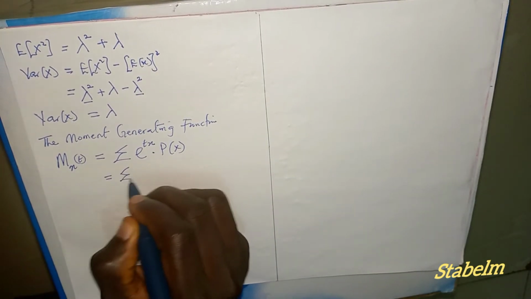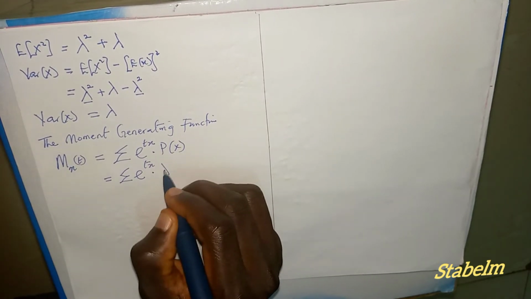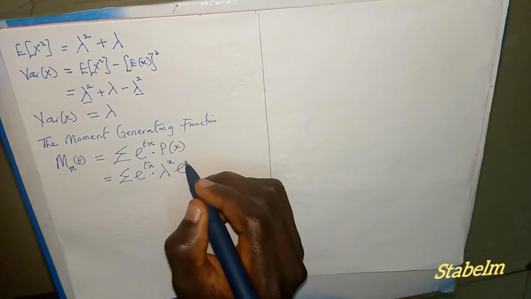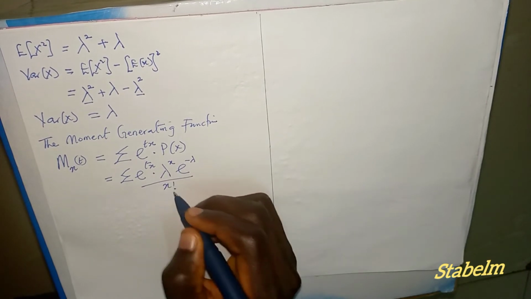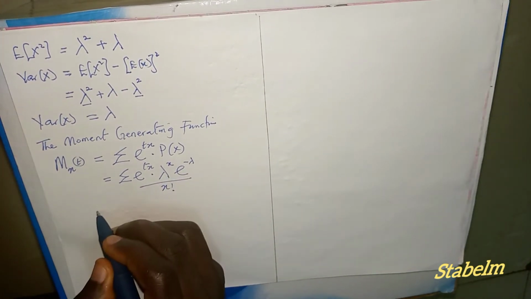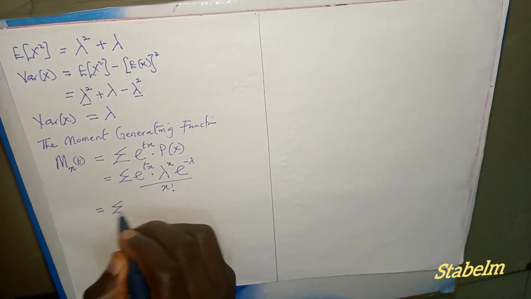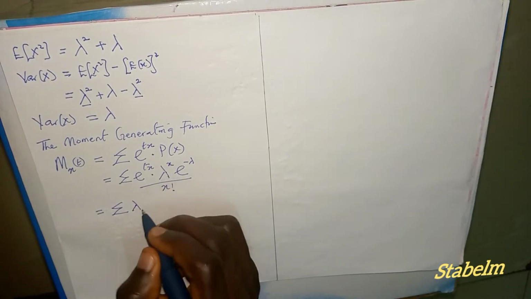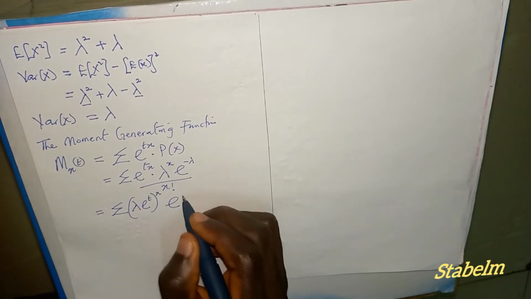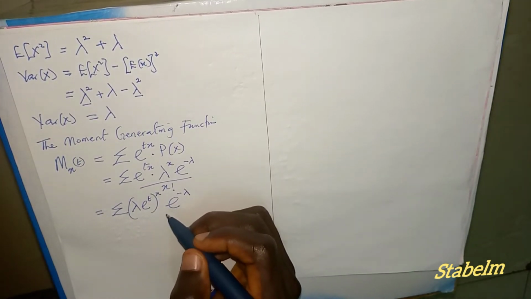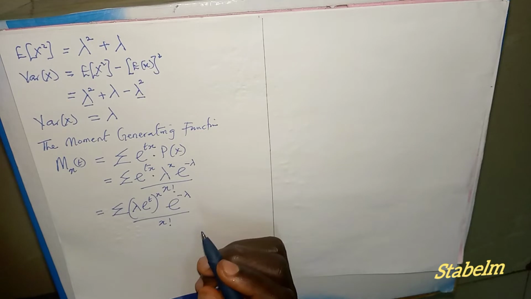This is equals to summation exponential tx multiplied by lambda raised to the power x exponential minus lambda divided by x factorial. Now this is raised to the power x, and this is raised to the power x. We can bring them together and say summation lambda exponential t all raised to the power x, exponential minus lambda divided by x factorial.